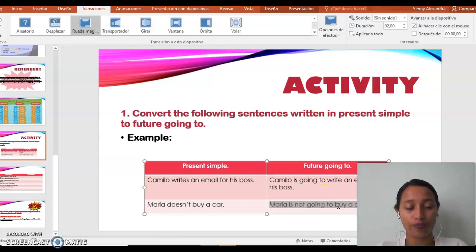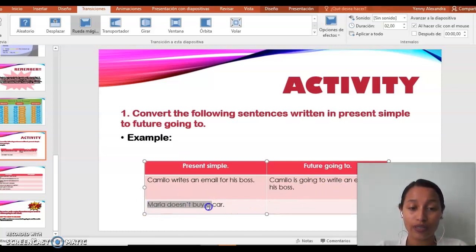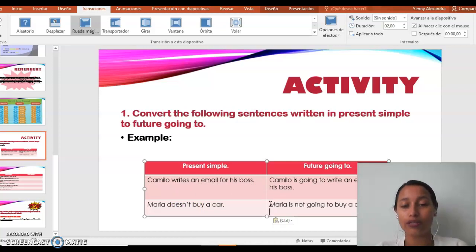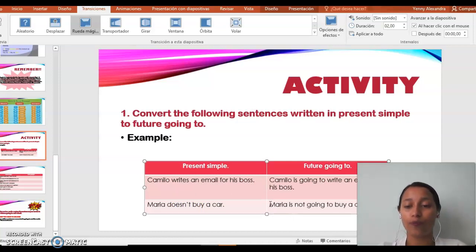Está un poquito lento. Aquí tengo otra oración que está en negativo, doesn't. Recuerden que la negación en el presente simple es doesn't para tercera persona. Entonces lo que voy a hacer es pasarla al futuro going to. En este caso voy a poner el sujeto, voy a poner el verbo to be, voy a poner el going to, voy a poner el verbo en su base forma y voy a poner el complemento tal cual está escrito acá. En este caso, pues también voy a poner el sujeto, el verbo to be, voy a poner la negación porque en esta oración están negando. Voy a poner el verbo en su base forma y voy a poner el complemento.